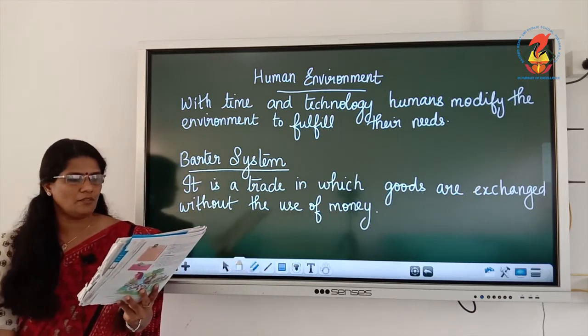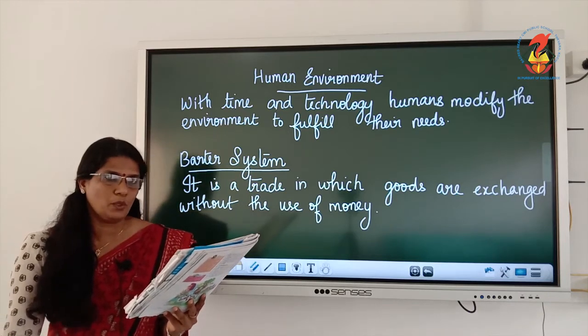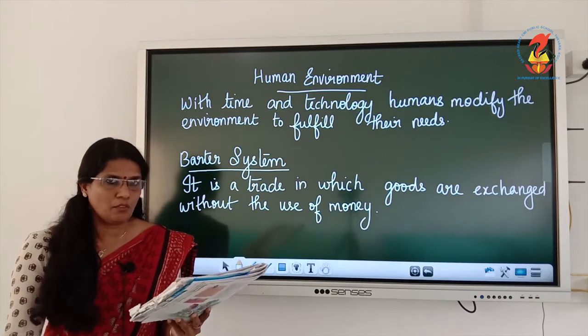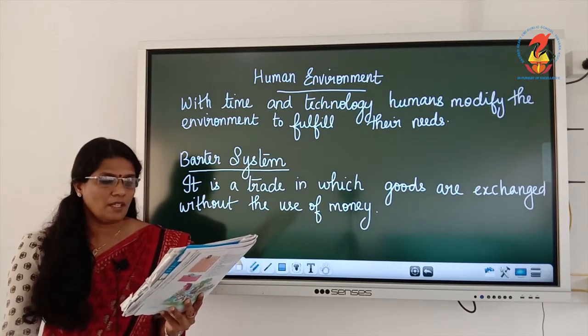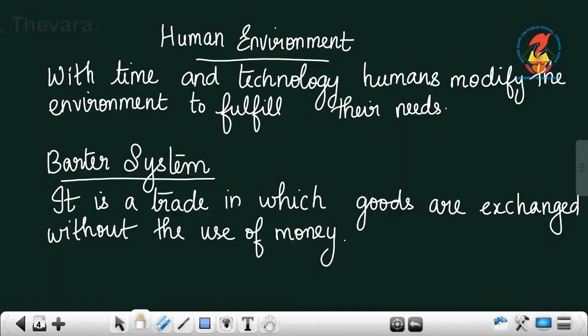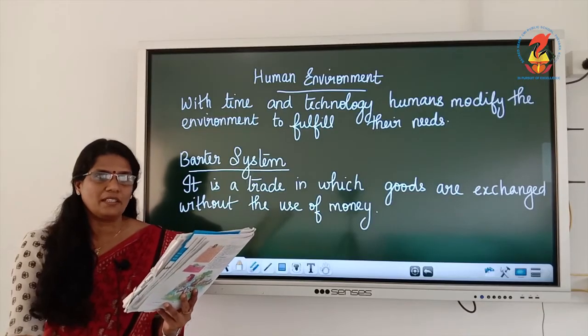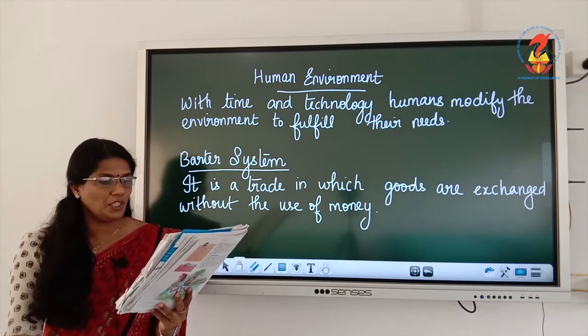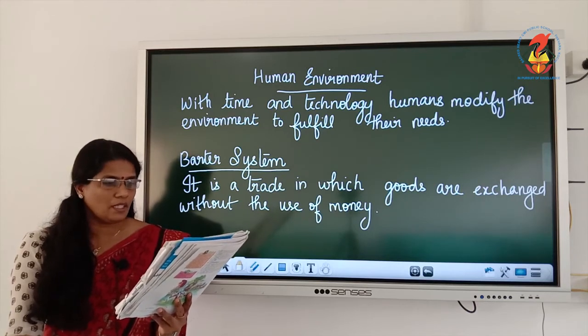The wheel was invented, surplus food was produced. Surplus food means more than their requirement was produced. Barter system emerged. Barter system means it is a trade in which goods are exchanged without the use of money. Trade started, trade means buying and selling, and commerce developed. Industries started developing. Industrial revolution enabled large scale production. Transportation became faster. So close the bracket over here.